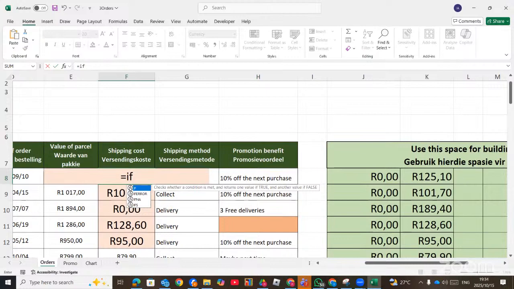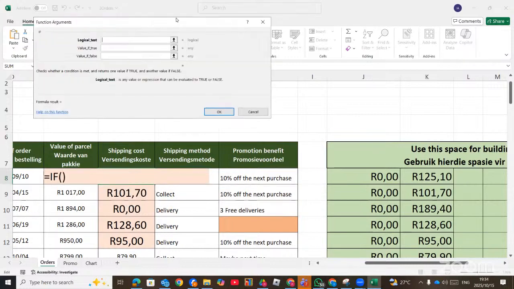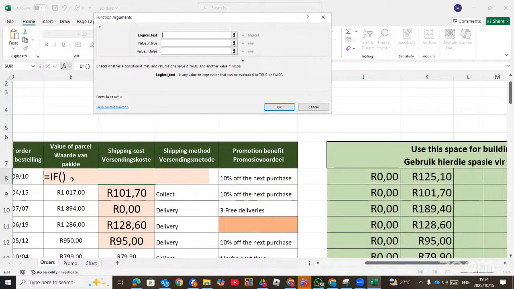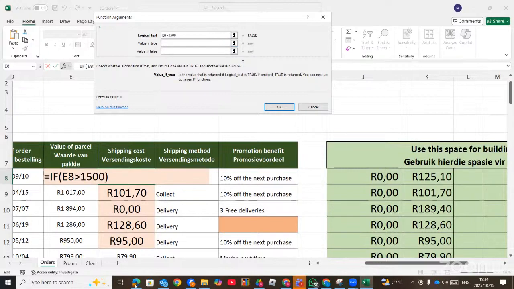I mean, those of you who want to just go straight without using the building block. If the value, which is E8, is greater than 1,500, then, like the question says, if it's 1,500, we charge 10%. Let's check here. If it's greater, then it's 0. So if it's greater, we put 0. Otherwise, we put 10% times the value in E8, and then OK.